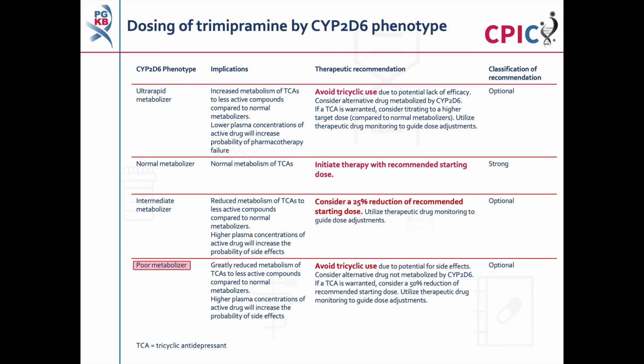Patients with a CYP2D6 poor metabolizer phenotype will have greatly reduced metabolism of TCAs to less active compounds. Use of TCAs should be avoided in these patients. If use of a TCA is warranted, a 50% reduction in the recommended starting dose should be considered. This is an optional recommendation.